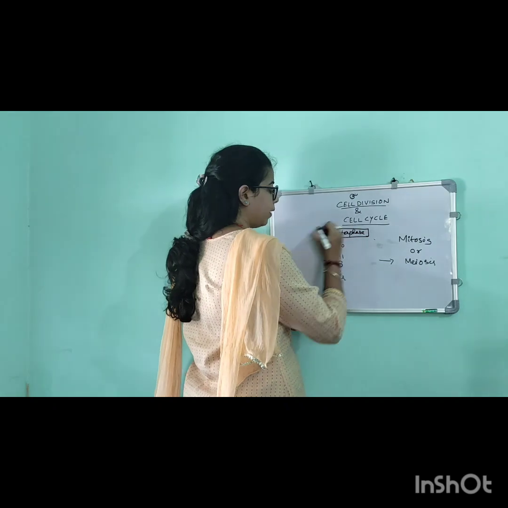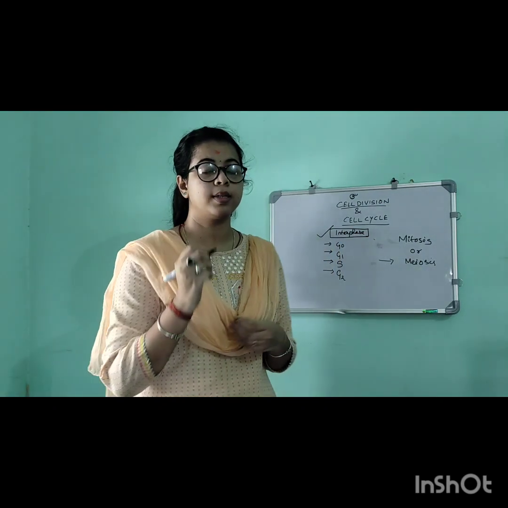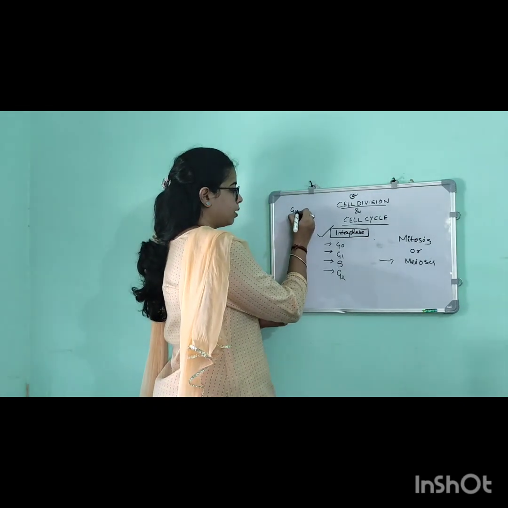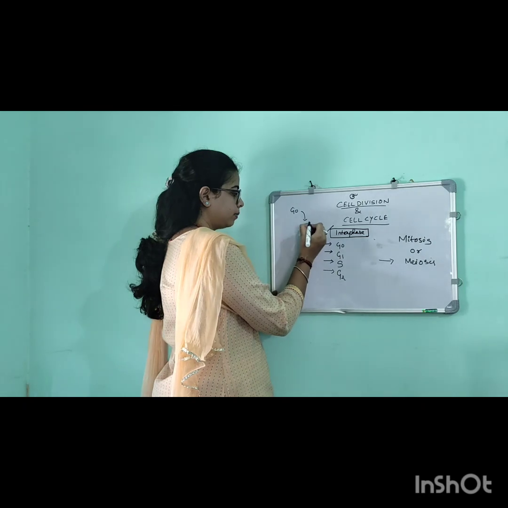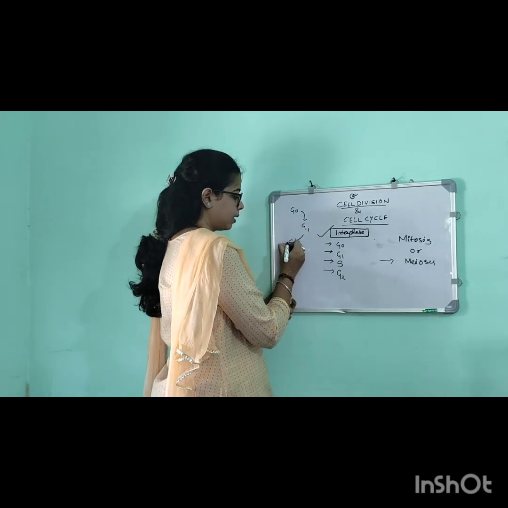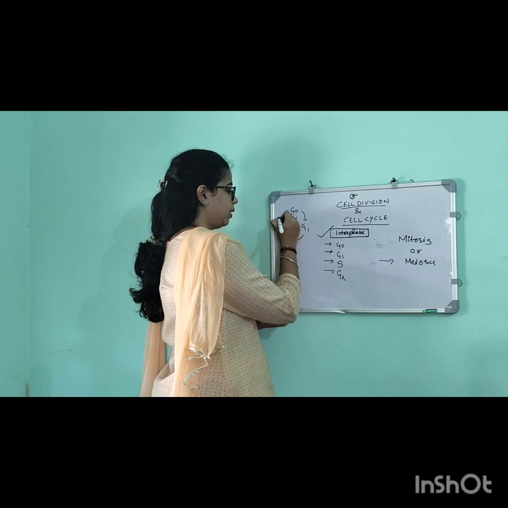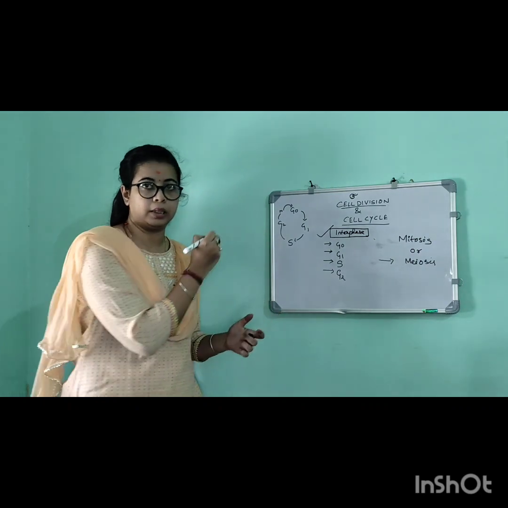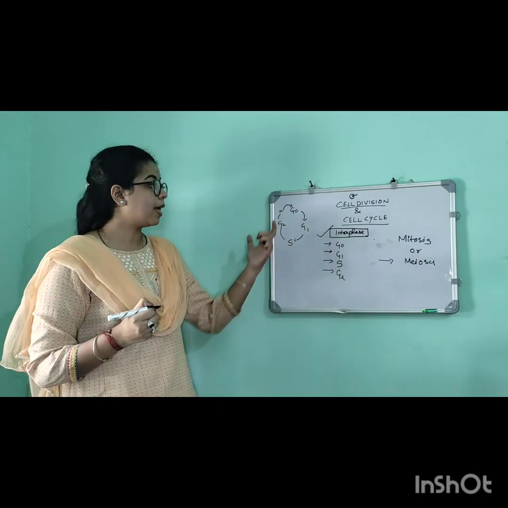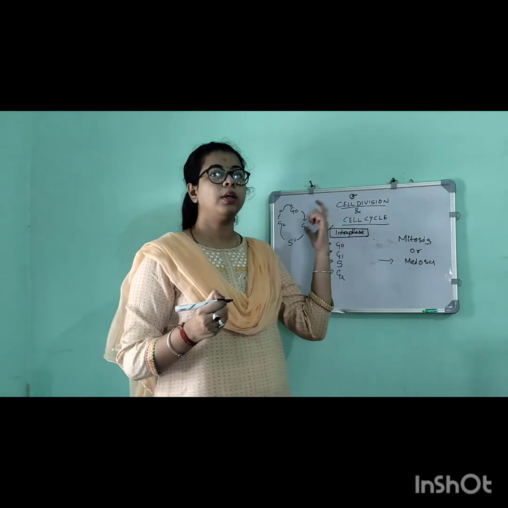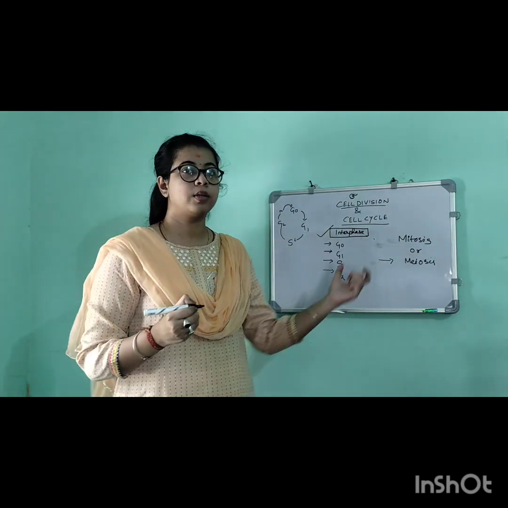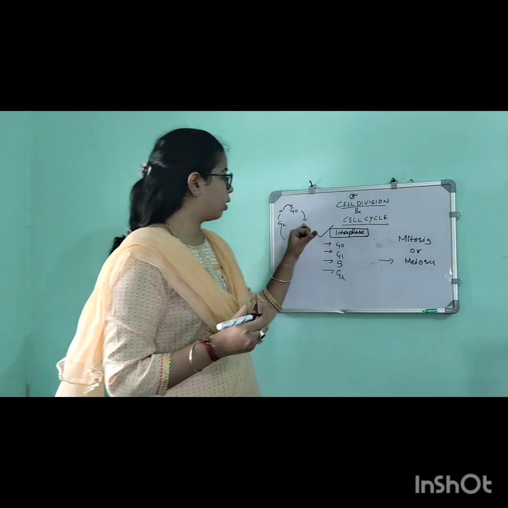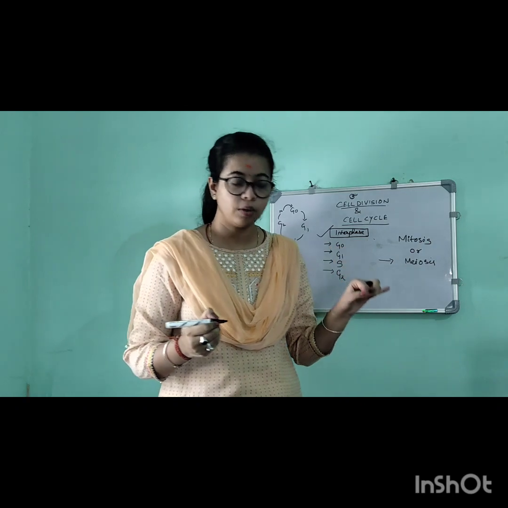This interphase is a very crucial and important stage of the cell cycle. That means first the G0, then G1, then S, then G2, then M, and again it will occur G0. This occurs in a very cyclic manner. That's why it is called cell cycle. It is continuously going on and on in our body. It is not stopping. That is called the cell cycle.